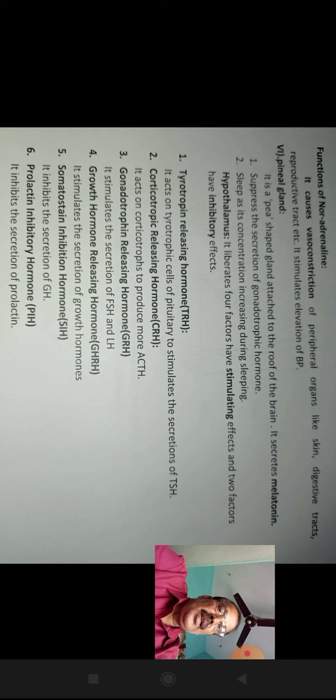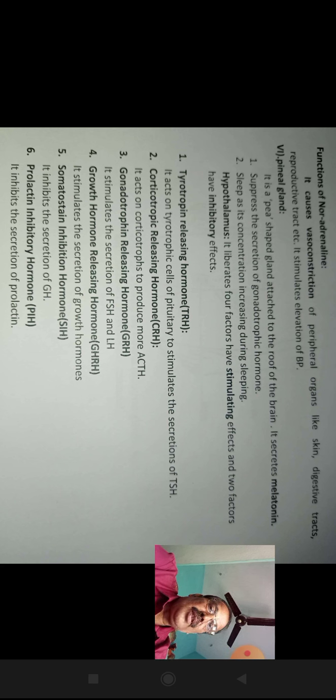Growth hormone releasing hormone stimulates the secretion of growth hormone. The inhibitory hormones are somatostatin and prolactin inhibitory hormone. Somatostatin inhibits the secretion of growth hormone. The prolactin inhibitory hormone inhibits the secretion of prolactin.